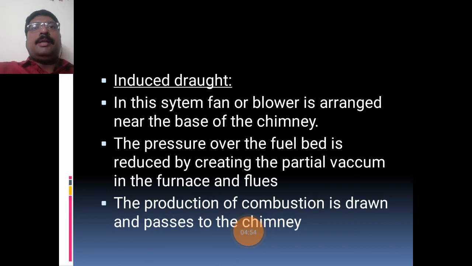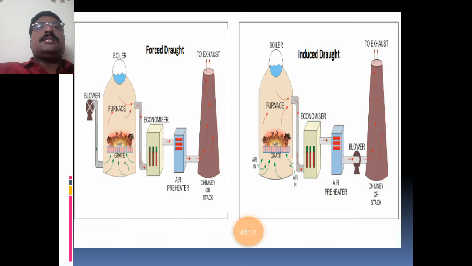Due to the vacuum difference between the atmosphere and the furnace, the flue gases will be sucked from the boiler section to the chimney. So now the products of combustion are drawn from the furnace and passed to the chimney. Okay, so this is the forced draft system and induced draft system.